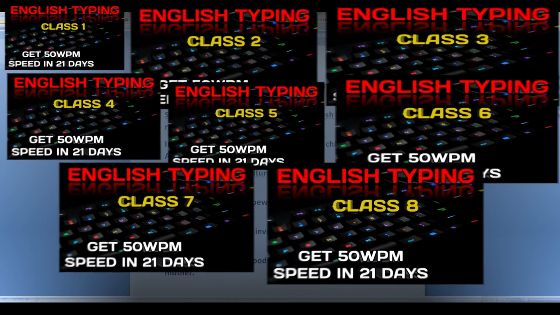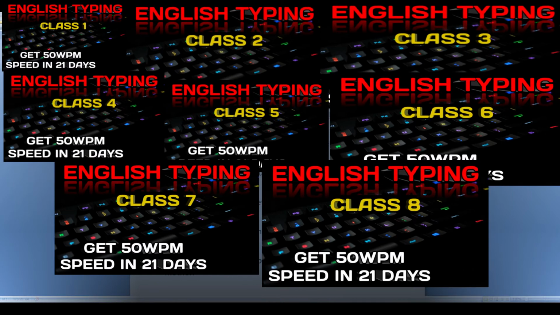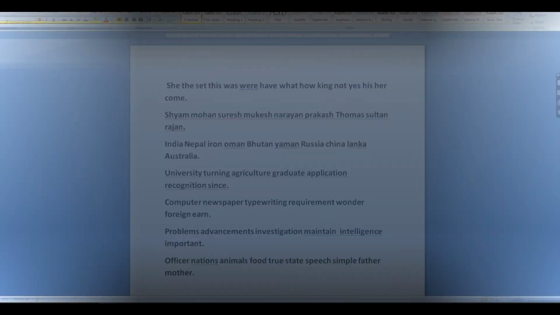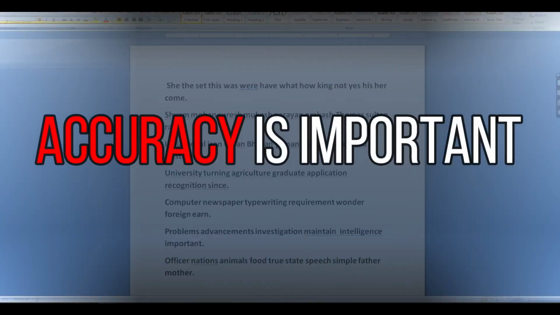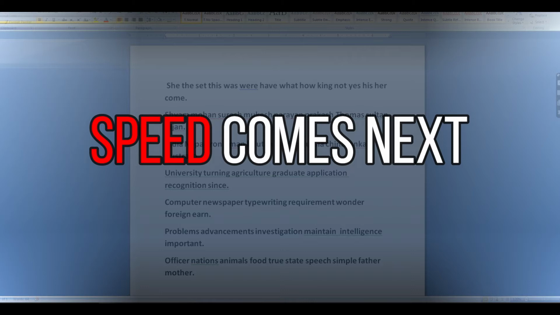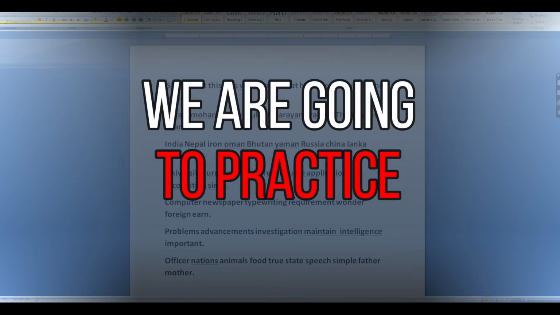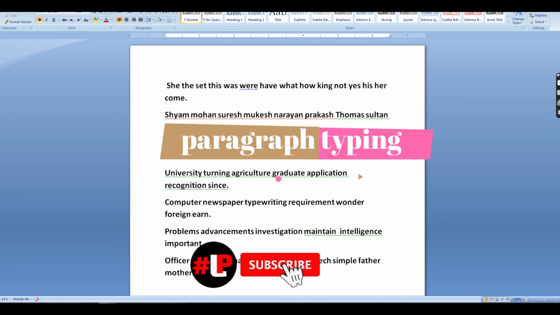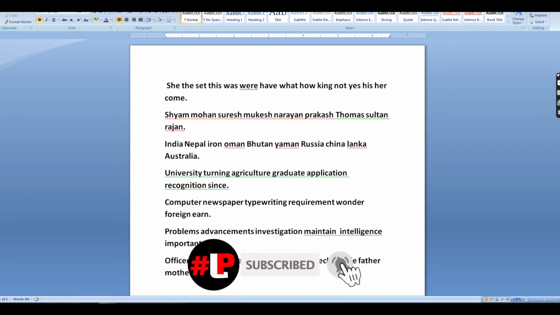Previously, we completed all the required practices for typing. Complete those practices properly and only then come to this video. Remember, accuracy is important. Speed comes next. From today onwards, we are going to practice paragraph typing. You should not take any other random paragraphs for typing.